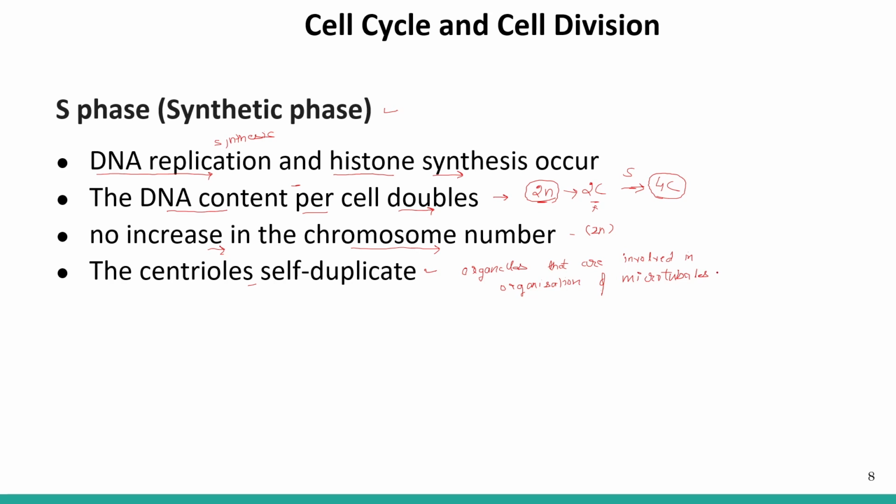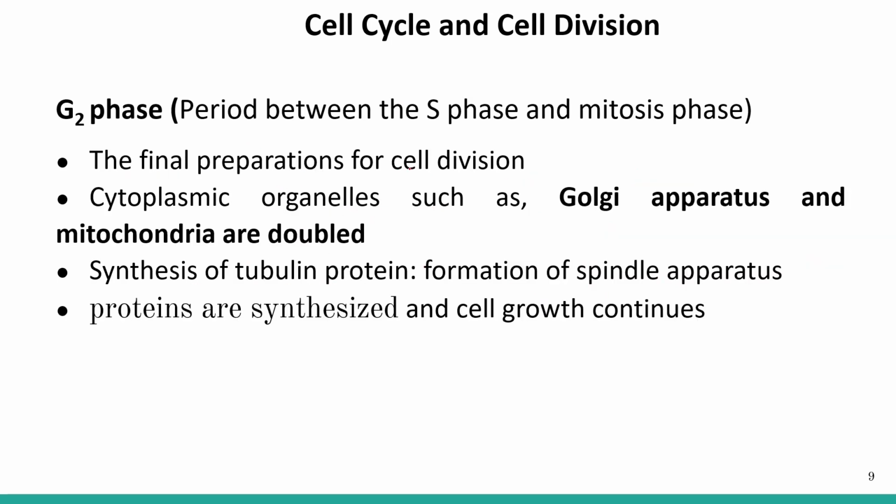And microtubules will later form the spindle fibers. So duplication of centrioles is very important here for cell division.